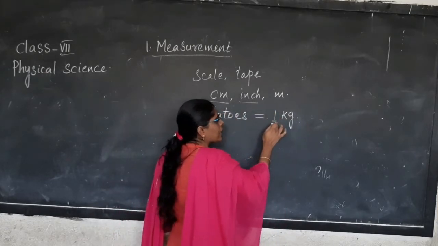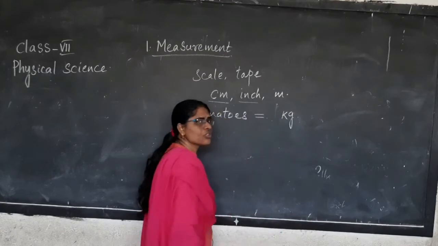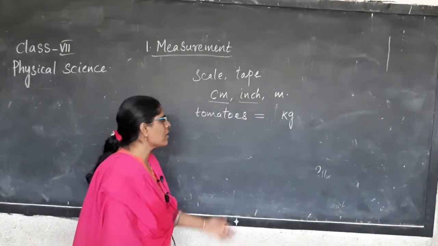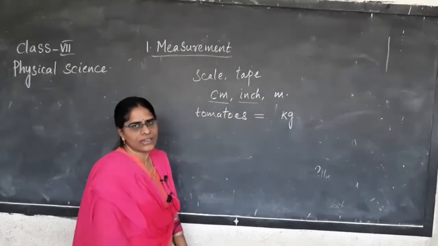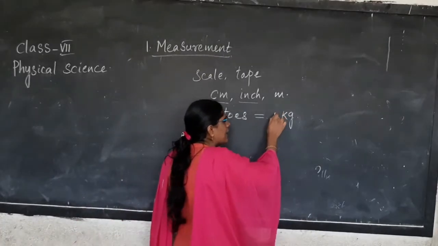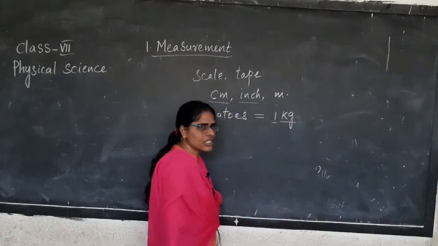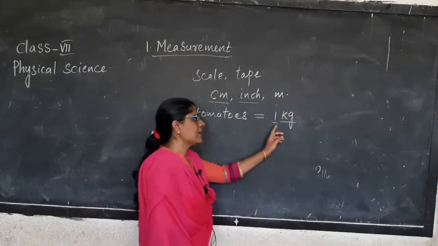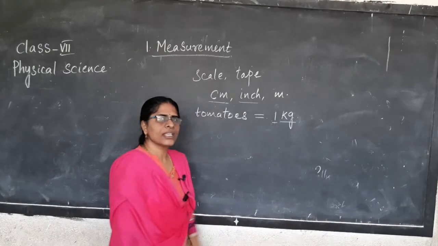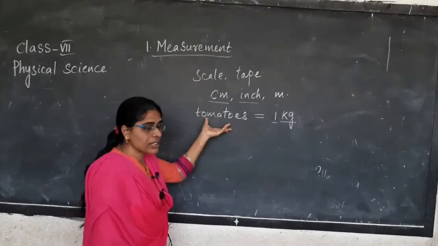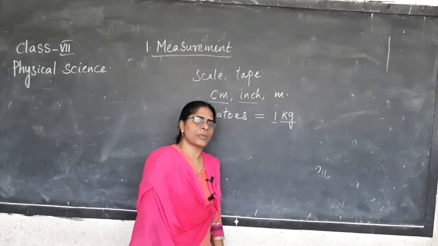Now here, if you don't say 1 also, he doesn't understand how many tomatoes you need. Hence, a number along with a kg should be there in order to measure the tomatoes.